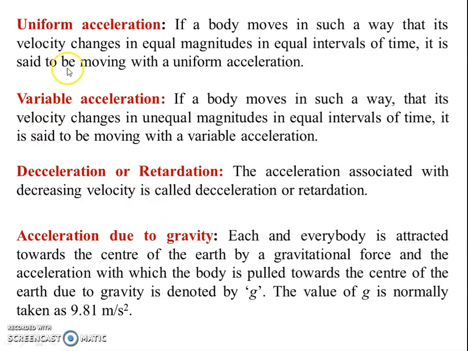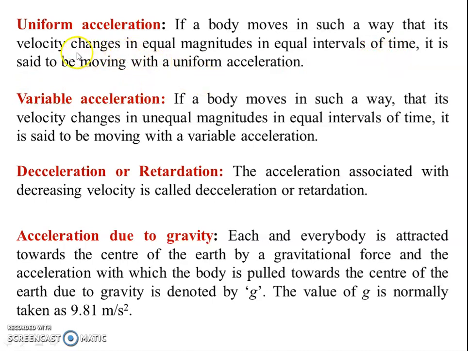Okay, we will see some of the forms of acceleration. What is uniform acceleration? If a body moves in such a way that its velocity changes in equal magnitudes in equal intervals of time, then it is called uniform acceleration.